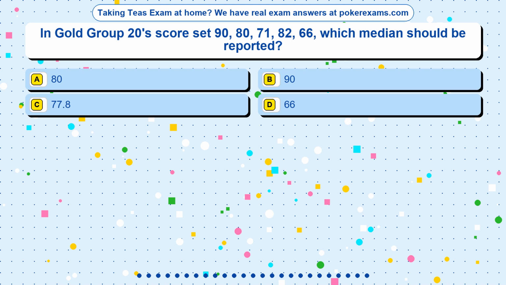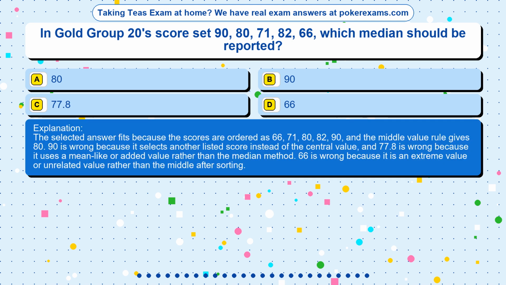The correct answer is option. The selected answer fits because the scores are ordered as 66, 71, 80, 82, 90, and the middle value rule gives 80. 90 is wrong because it selects another listed score instead of the central value, and 77.8 is wrong because it uses a mean-like or added value rather than the median method. 66 is wrong because it is an extreme value or unrelated value rather than the middle after sorting.